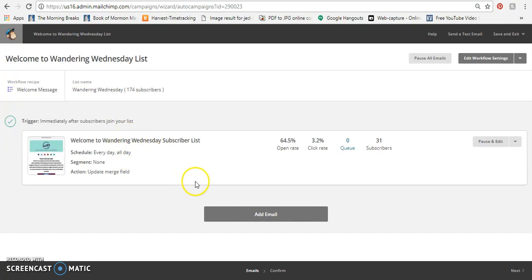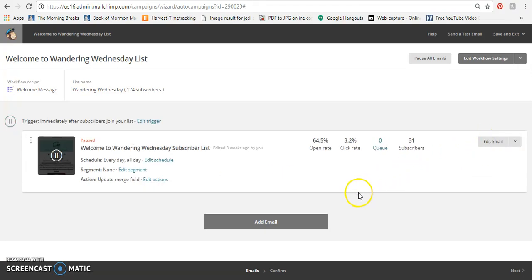Now if we wanted to make edits to this email, we could do it two different ways. We could go in here, pause and edit, change the design, and then unpause it and it would go out. Or we could go make the edit on the template in the template tab and then go in here and reselect the template. We can edit any of these things from this screen, the trigger, the schedule, the segment, all this. But if we wanted to edit the email, you click edit email here.